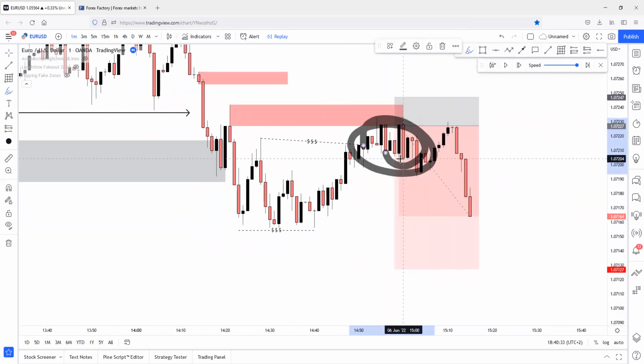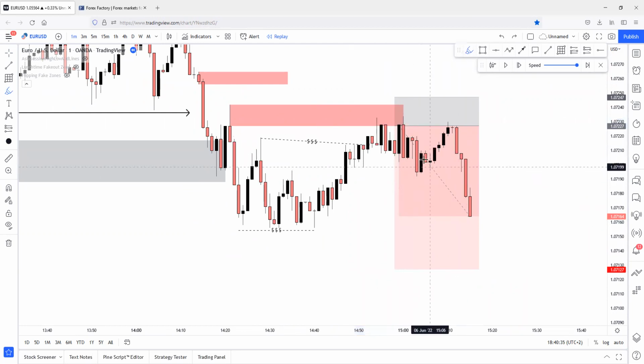I wouldn't set it to break even right here at this region, even though price broke below the last recent low point somewhere around here. I wouldn't set it to break even, because this could have been just a liquidity sweeping movement to the downside. This candle could have been the liquidity sweep of these candles, right? So after this, I wouldn't set my stop loss to break even.